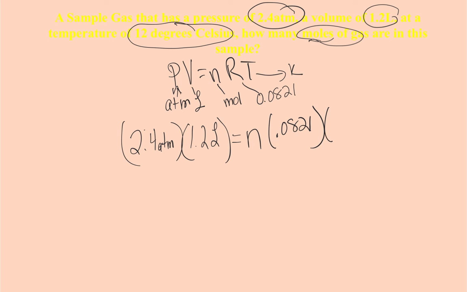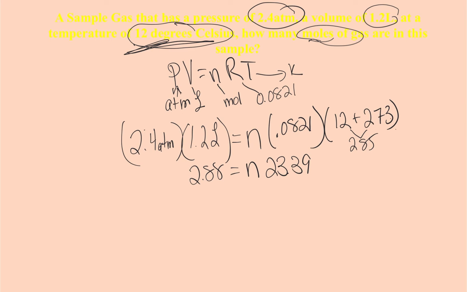And for Kelvin, I have degrees Celsius, so I have to change it to Kelvin. Do you remember, in order to change Celsius to Kelvin, I have to add 273. So I take my 12, add 273, I get 285.